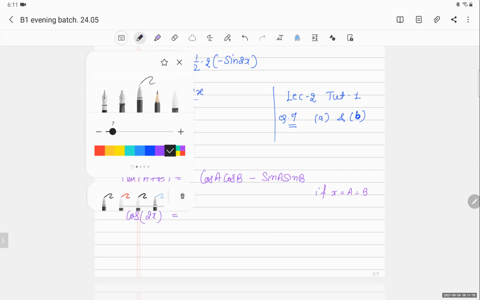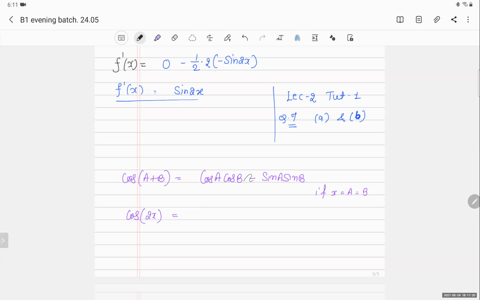The first term will become cos x into cos x, so cos square x minus sin square x. So this is cos 2x. I can write cos square x as 1 minus sin square x, so cos 2x equals 1 minus 2 sin square x.